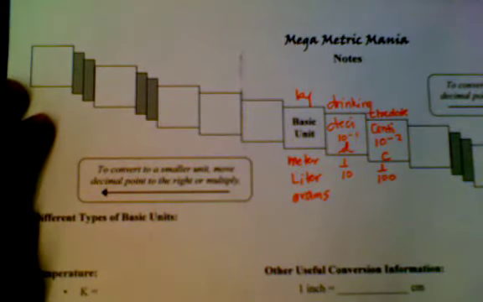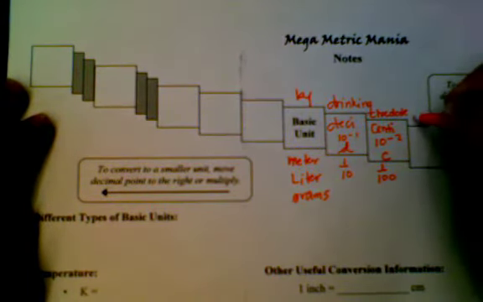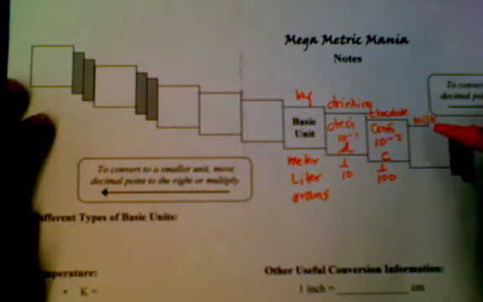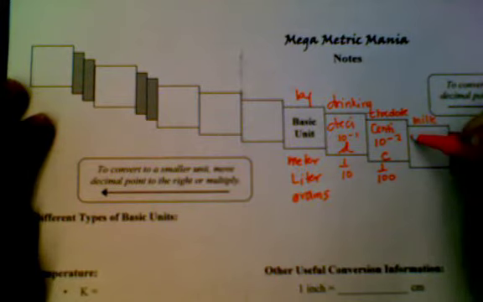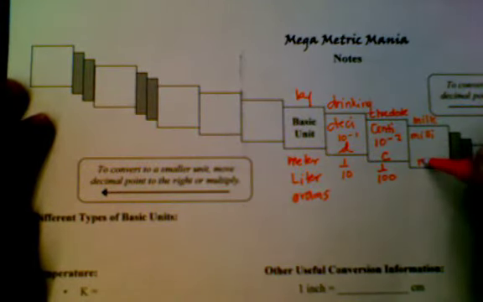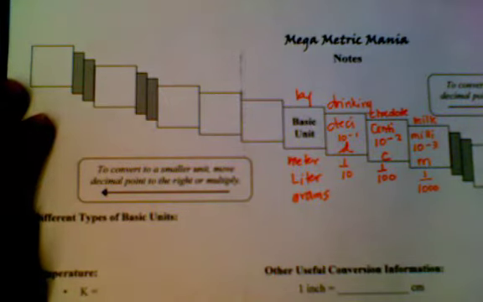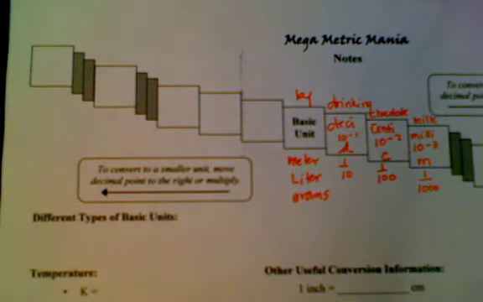By drinking chocolate milk. So we need M. It's easy to remember. I love chocolate milk. I don't. You don't, Miss Gray? I don't like milk. The abbreviation is lowercase m. And that's 1 over 1,000. 3 zeros, meaning the scientific notation is 10 to the minus 3. Great. So that's our smaller.